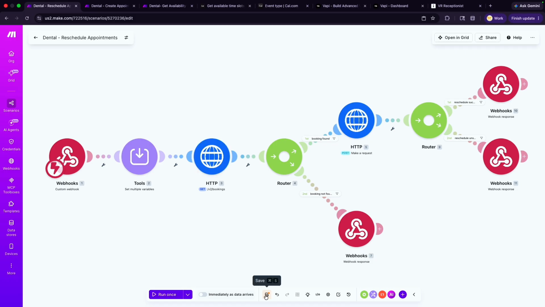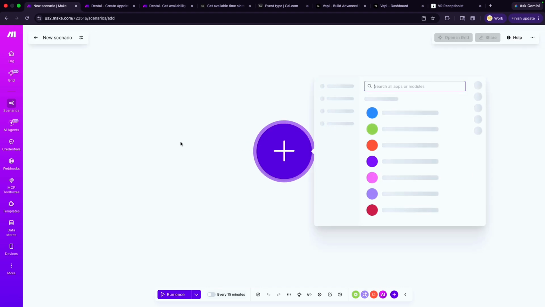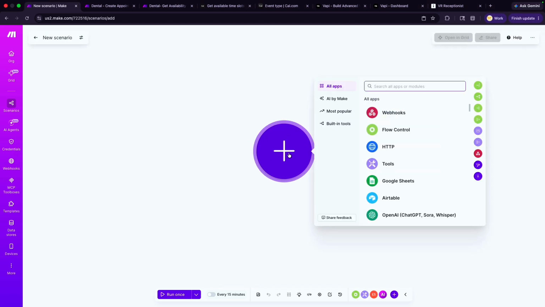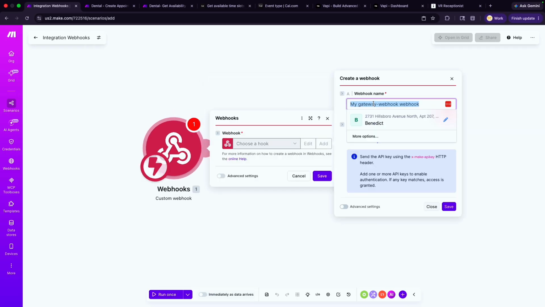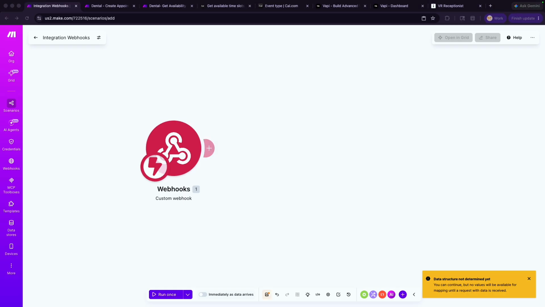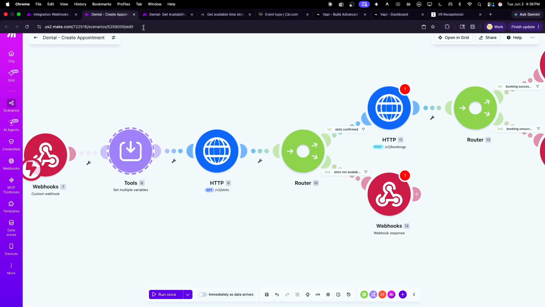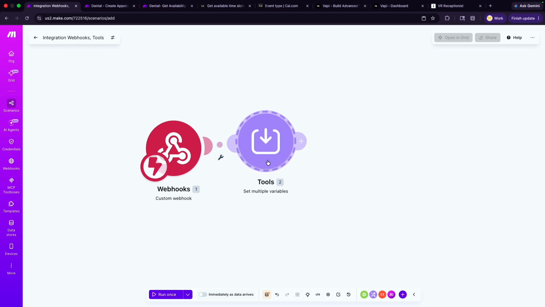Next up, we will go ahead and do the scenario for canceling. Go back here. We're going to do create new scenario. Same as before, we're going to start off with a webhook. Okay, create a custom webhook trigger. We're going to call this dental cancel appointment. Save that, save this here. The next thing that we want, again, is our variable. So we're just going to go ahead and copy it from our old friend here. Copy this, paste it, and connect it.